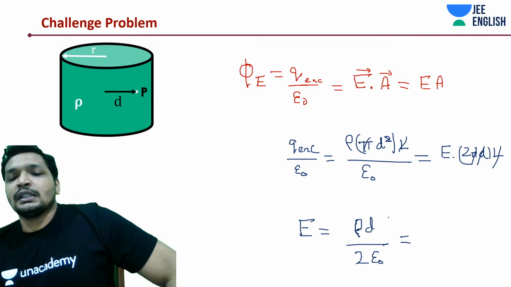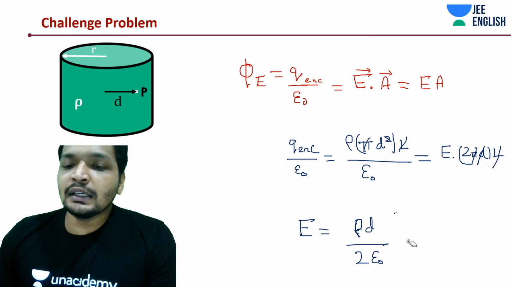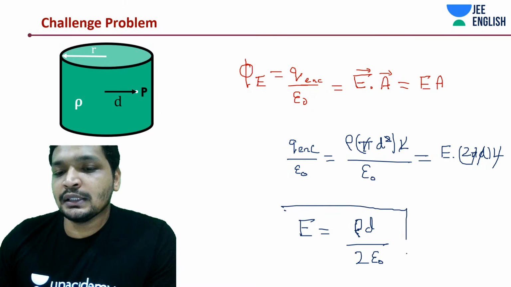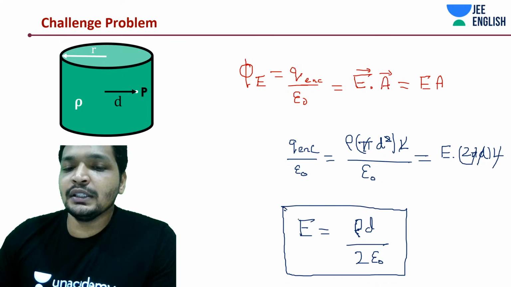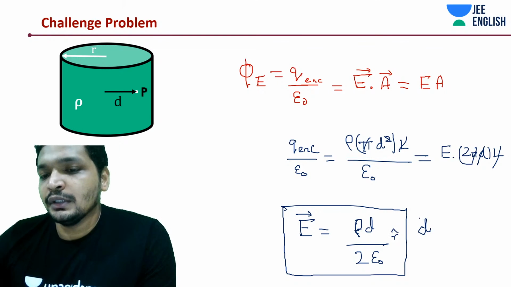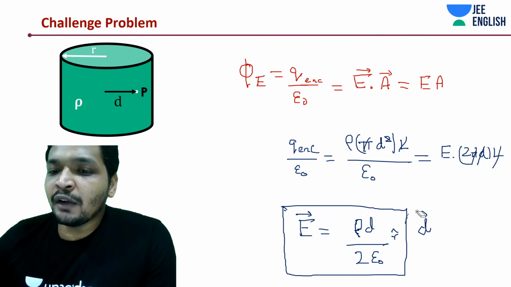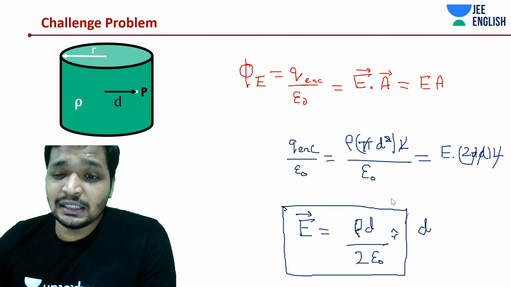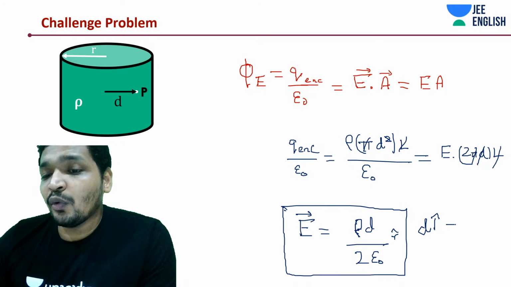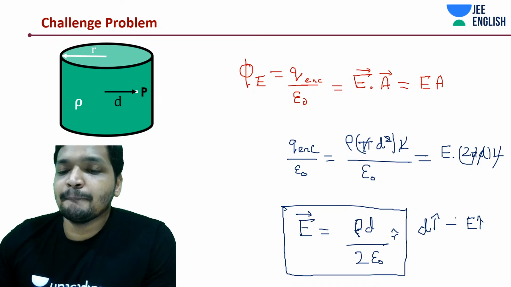The field would keep increasing, but let's not go to that now, because until we take up the other case, we won't understand it. Let's keep it as this for now. With distance d, the electric field is increasing, as d increases, along r cap. Think about it carefully: inside the cylinder, your electric field is increasing.